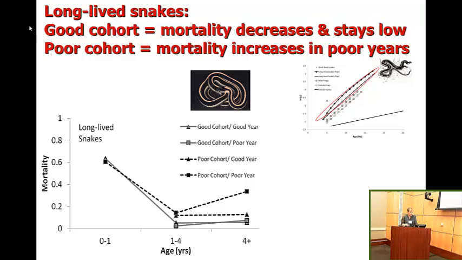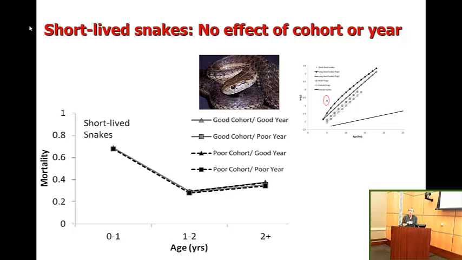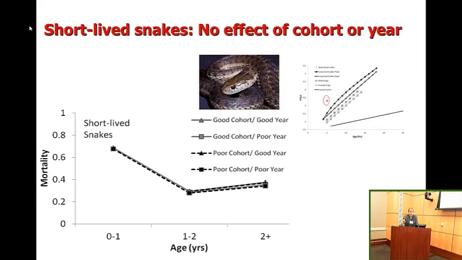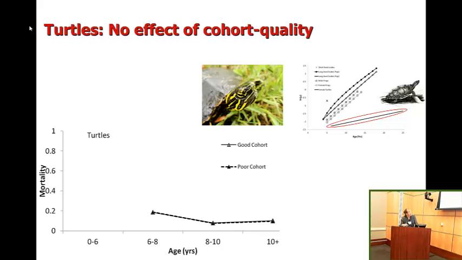And then finally, for short-lived snakes, we found no effect of cohort or year. So the shape of the mortality looks the same regardless of whether you're from a poor or good cohort or a poor or good year. And likewise, as a reminder, this is the category for which we were unable to model age-specific increases in mortality. And then finally, for turtles, we found no effect at all of cohort quality. And of course, we were unable to define a good or a bad environment year.